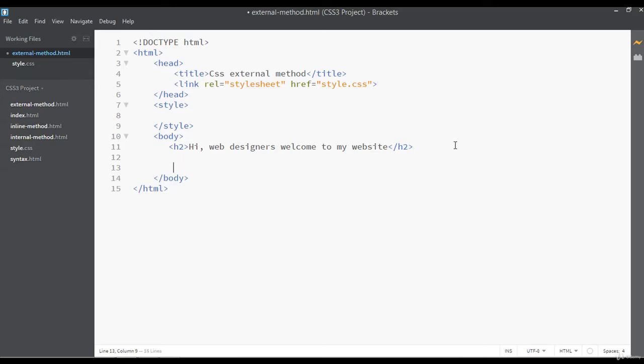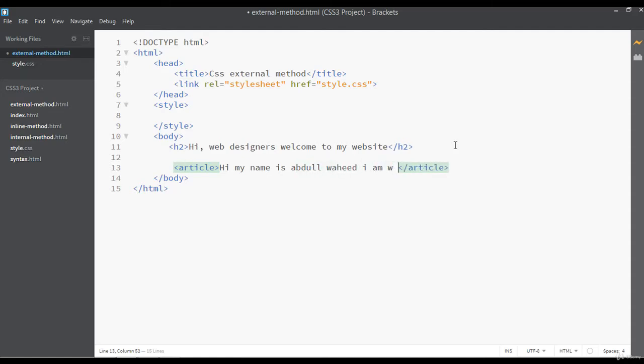Let me give one more example. For example, we have a p tag, or you can say an article tag here. So, hi, my name is Abdulwahid.